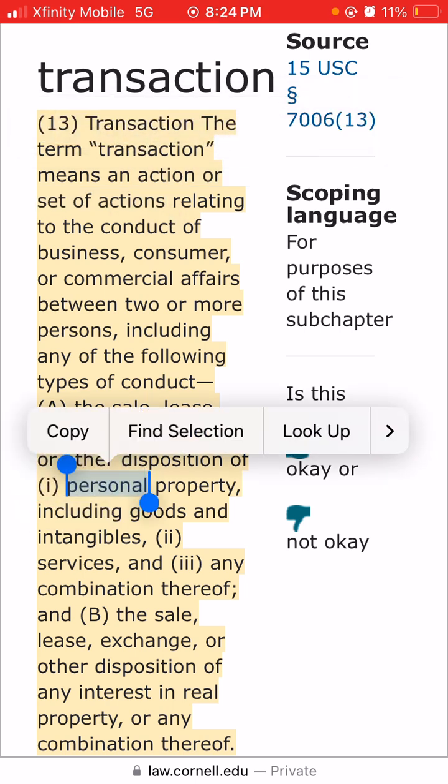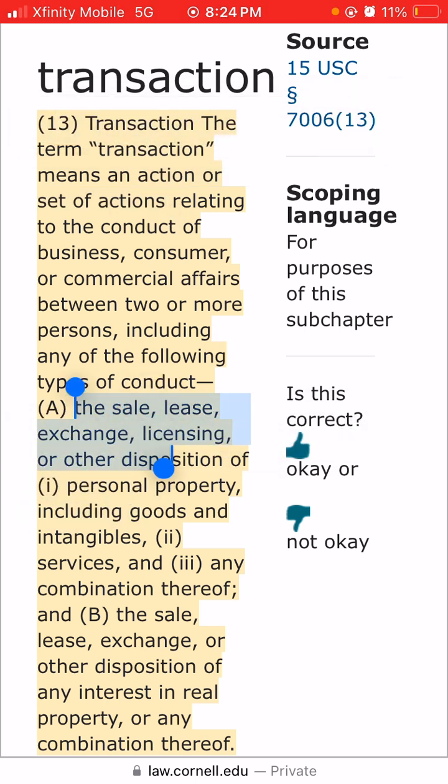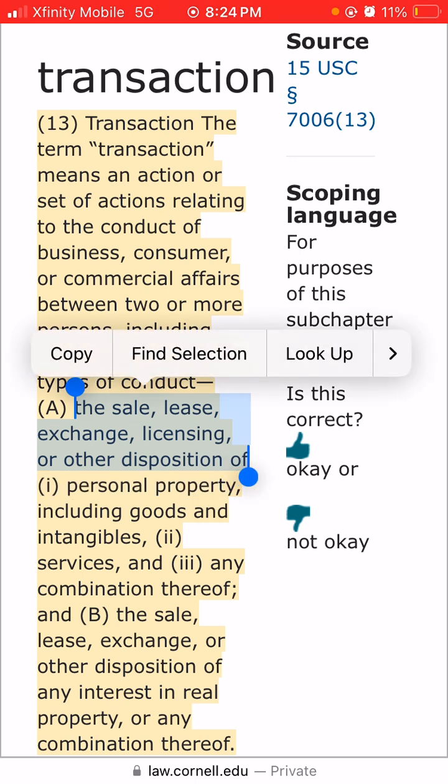Let's highlight this because it's how you have to read it. This is the type of conduct you're doing. You're selling personal property, including goods and intangibles. You're leasing personal property, including goods and services. You're exchanging personal property, including goods and services. And you're licensing or disposing of personal property, including goods and intangibles. Then now let's go to number 2.